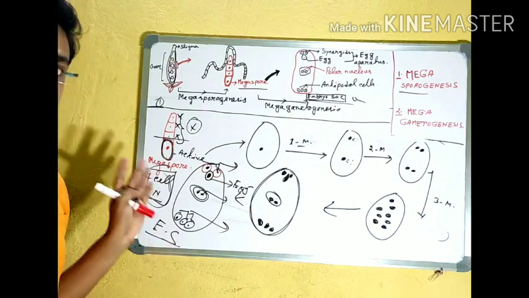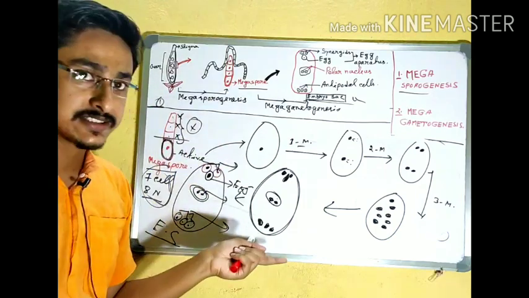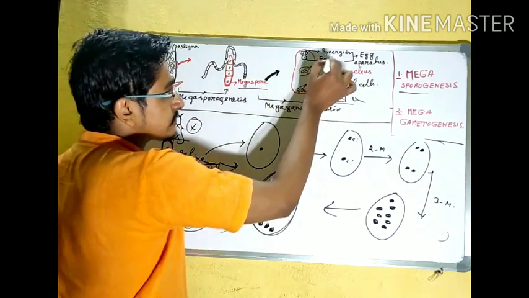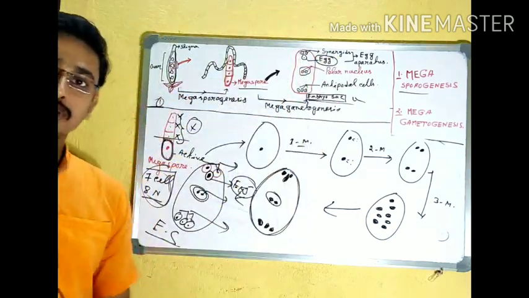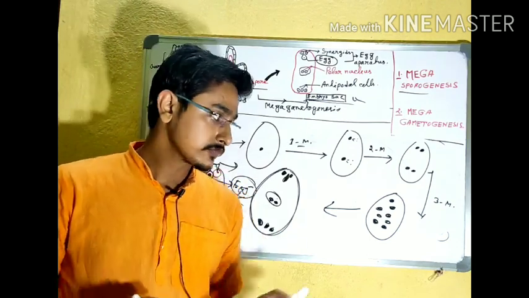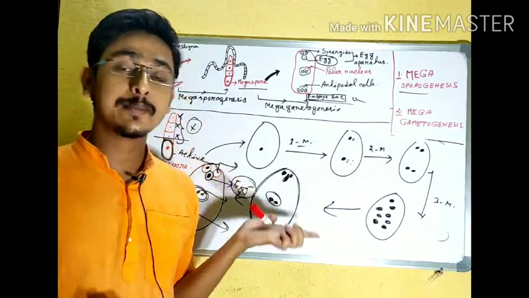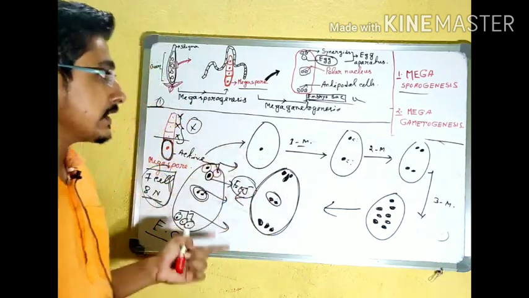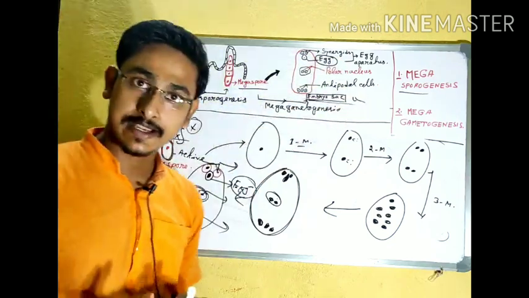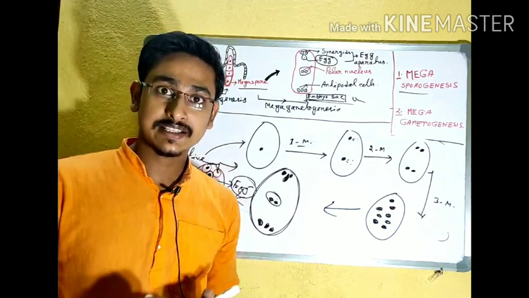So this is the total process of megasporogenesis and megagametogenesis. The egg is formed in this embryo sac, and we know the egg is the female gamete. In my previous video we learned how the male gametes are produced, and today we learned how the female gamete is produced inside the embryo sac. In the next segment we will learn about the fertilization process.